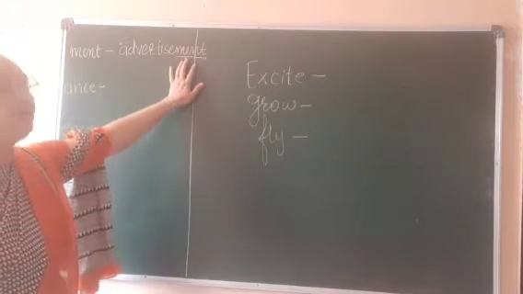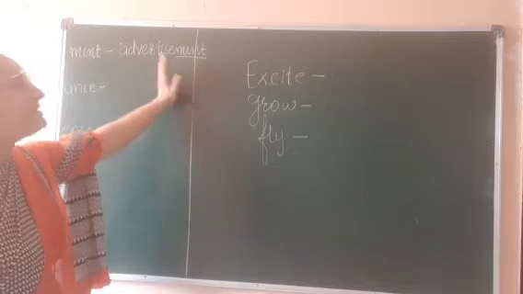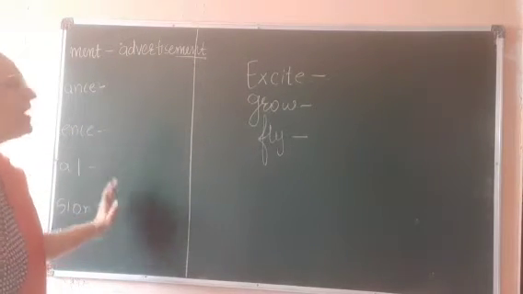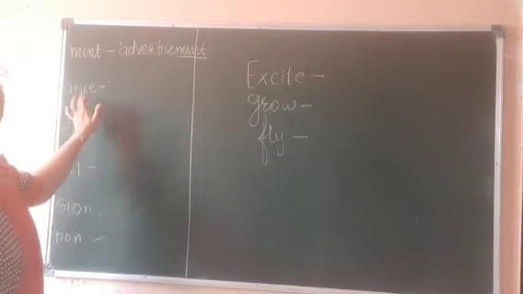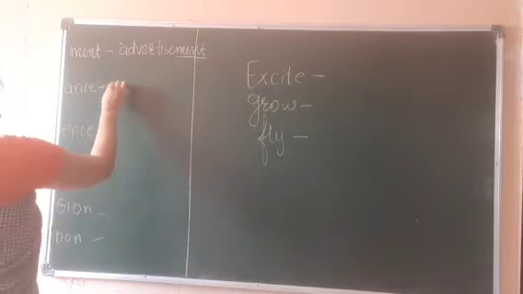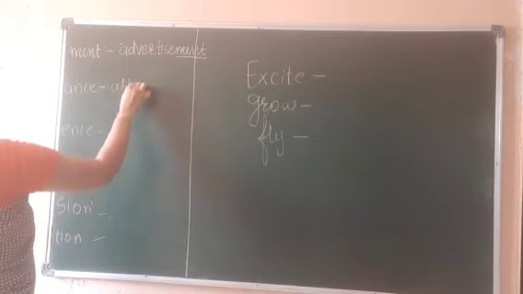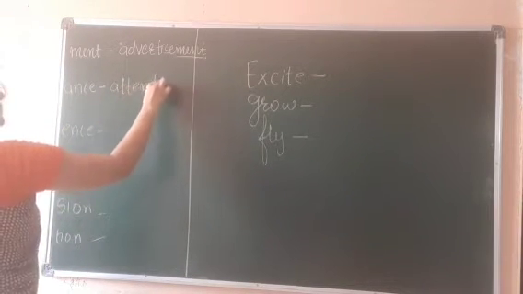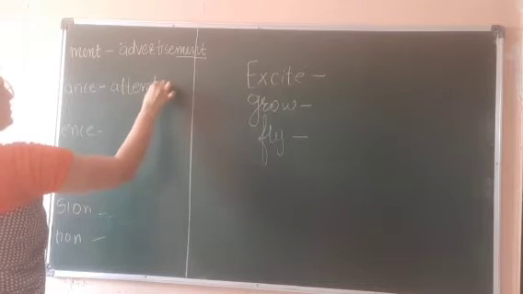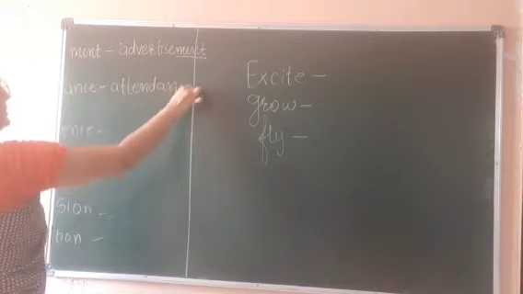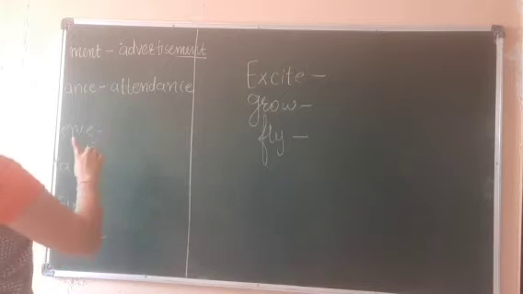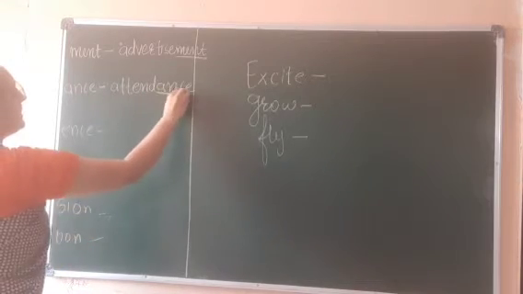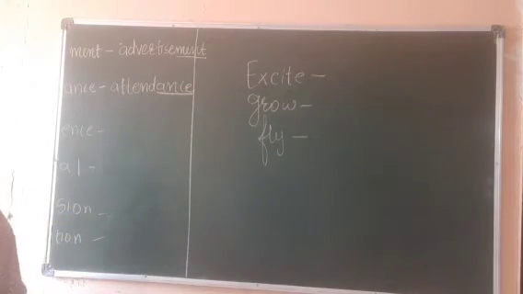At the end we have to add a suffix, and that suffix can be many, right? Now, for example, ance, attendance. For example, attend, we can change it into attendance by adding suffix ance at the end.